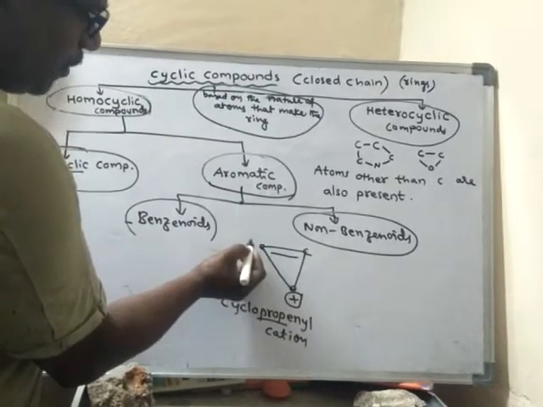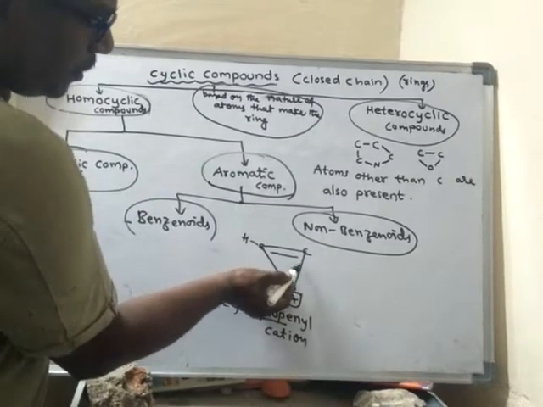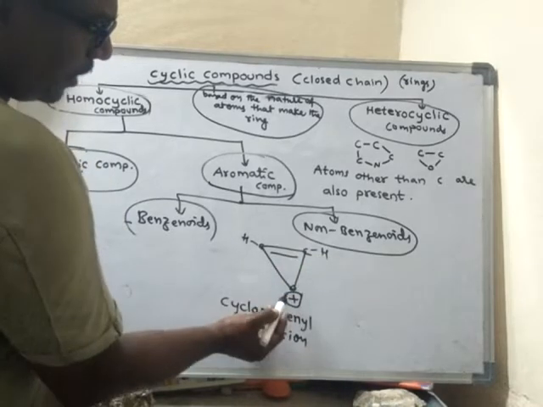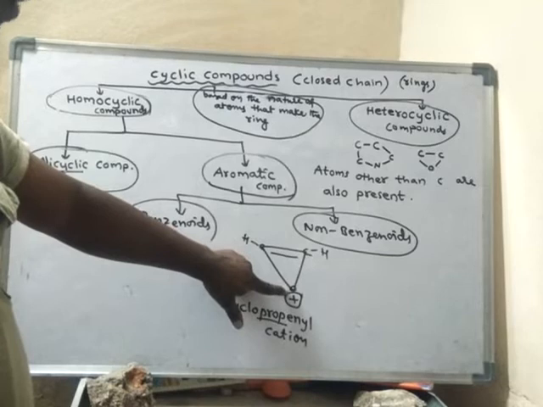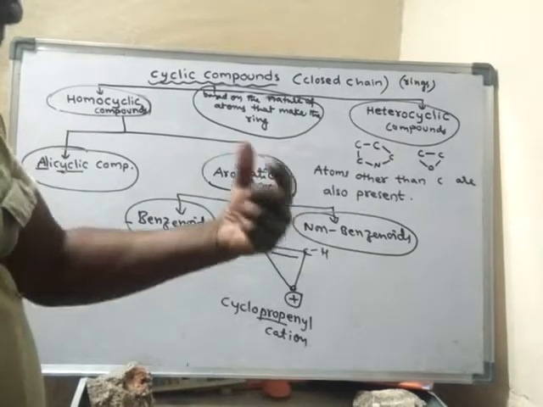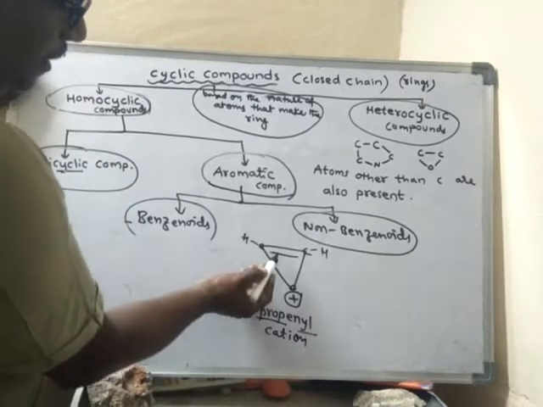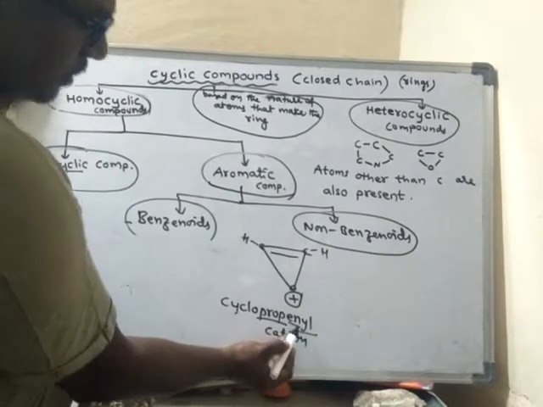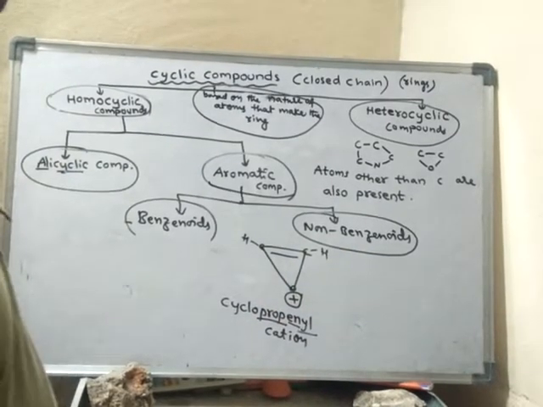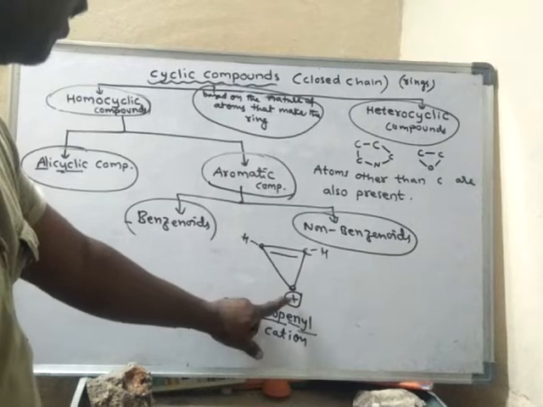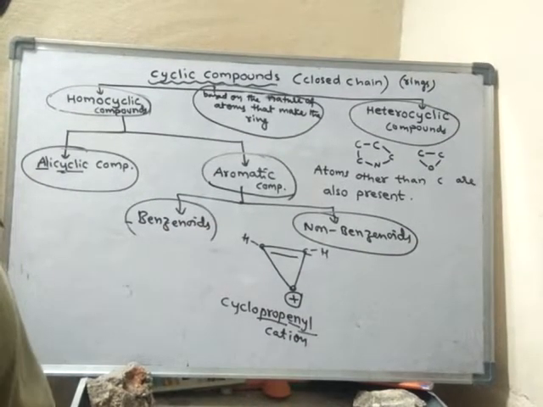This carbon has 1, 2, 3 bonds, plus hydrogen, so 4 bonds. Here there should be one hydrogen, but that hydrogen is removed. That is why it is said to be yl. Ene means double bond, yl means one hydrogen is removed. Now it is having a positive charge, and it is said to be a cation.